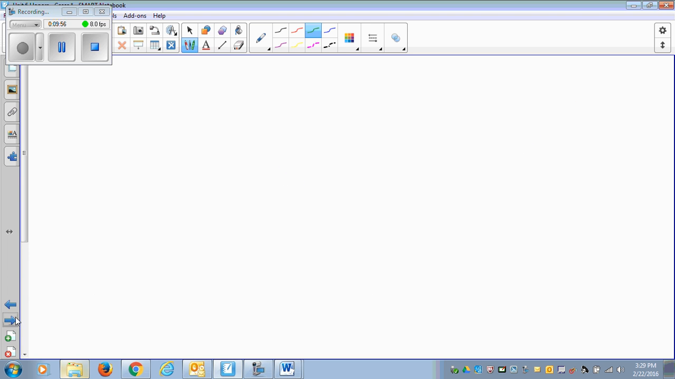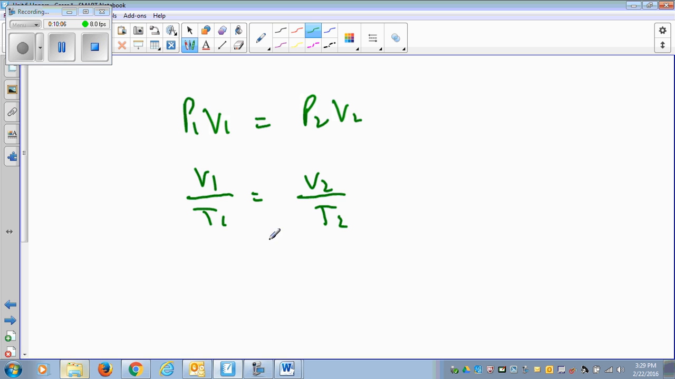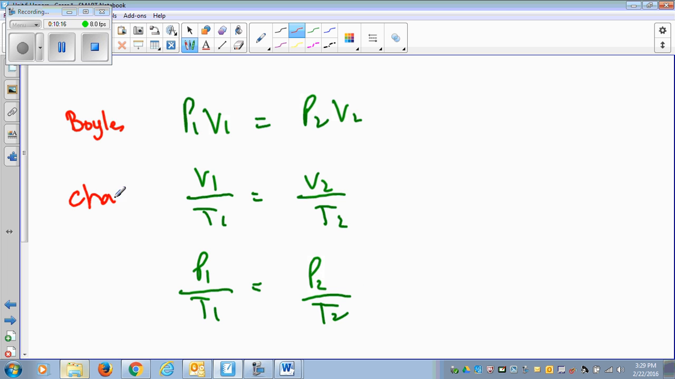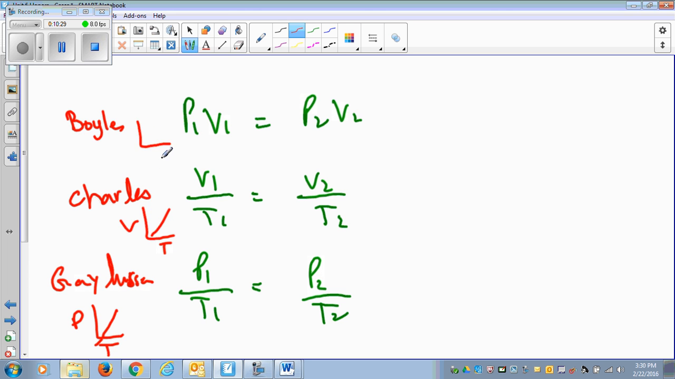So I gave you three gas laws: P1V1 equals P2V2, V1 over T1 equals V2 over T2, and P1 over T1 equals P2 over T2. Your one goal is to make sure you know the name of the scientist who gave us these relationships. You need to know the graphs. Temperature and pressure, you have a straight line graph. Temperature and volume, you have a straight line graph. And pressure and volume, you have a parabolic graph.